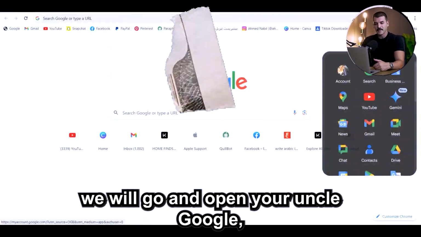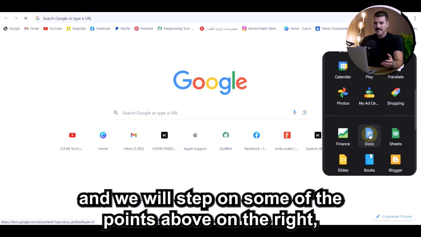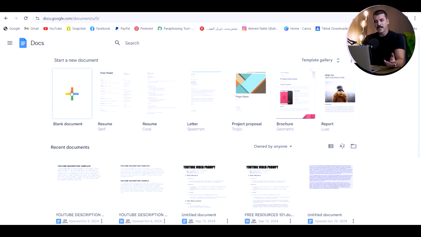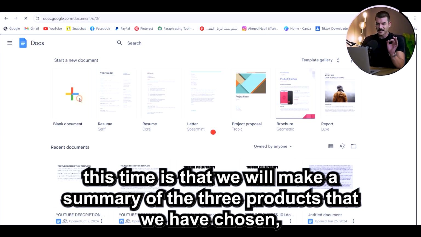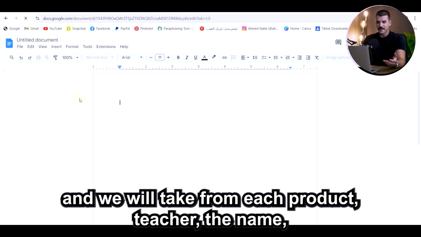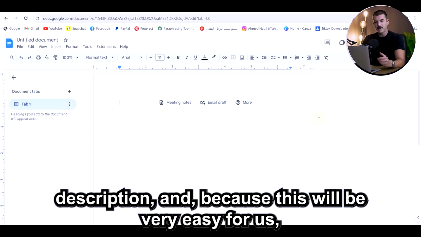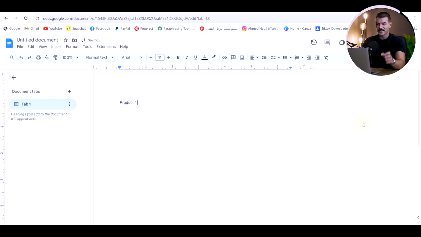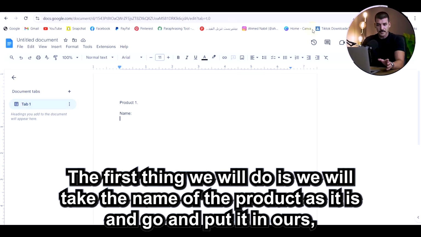We will open Google, and click on the menu of points at the top right, from which we will choose Google Docs, and then open a new page. What we will do this time is make a summary of the 3 products that we have chosen, and we will take from each product the name, description, and link, because this will be very easy for us to make our article. We will start with the first product as you see. The first thing we will do is take the name of the product as it is, and